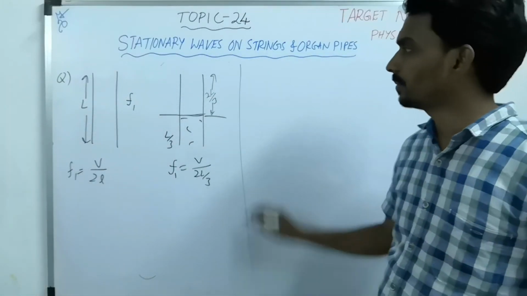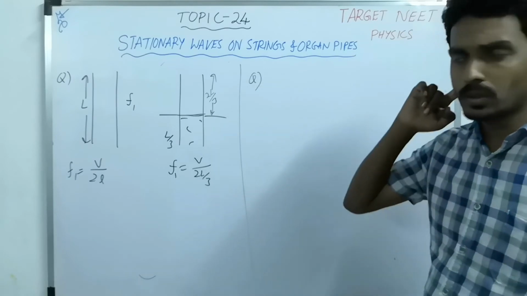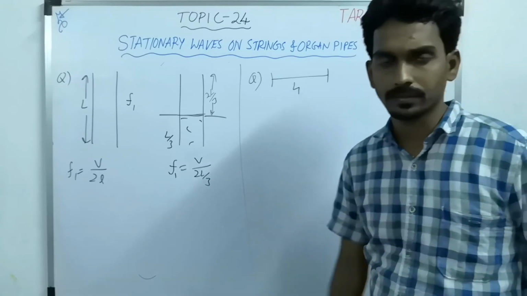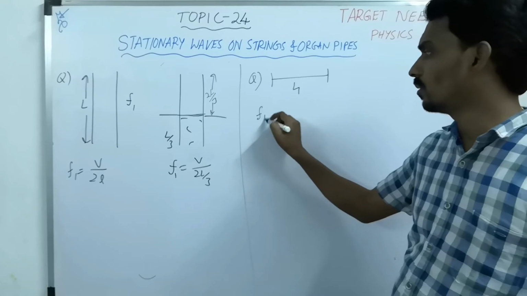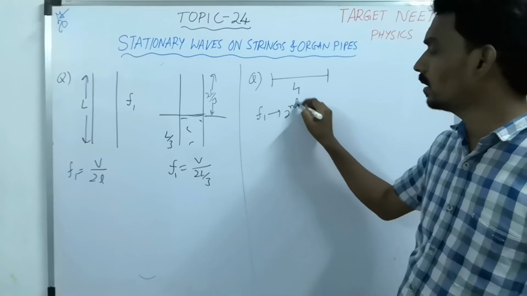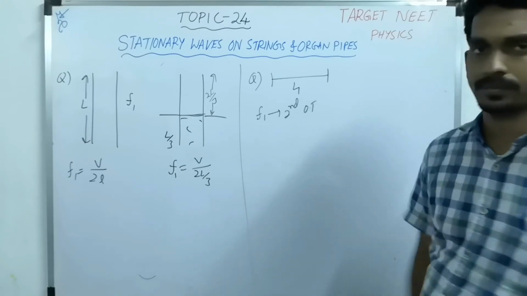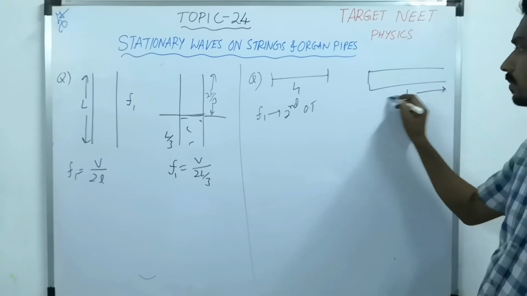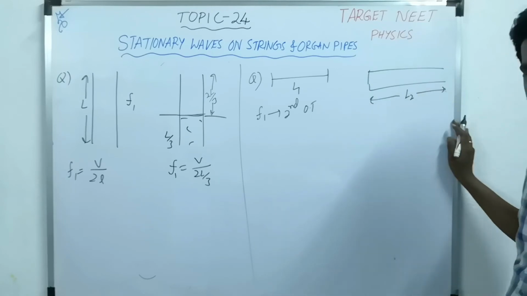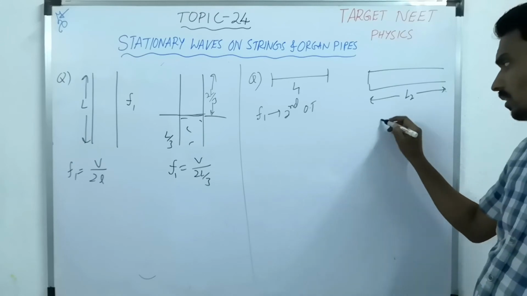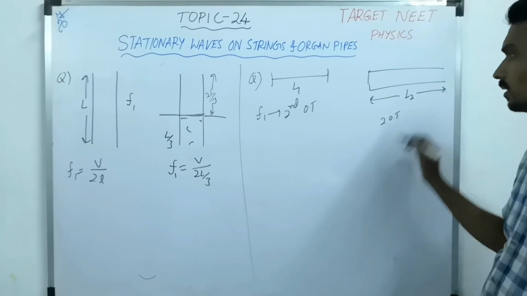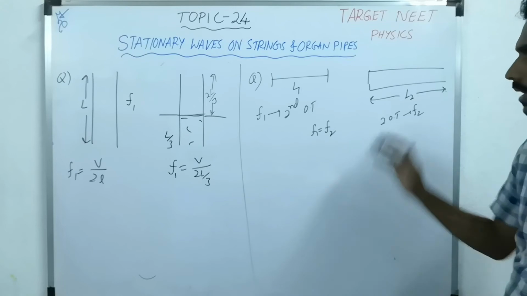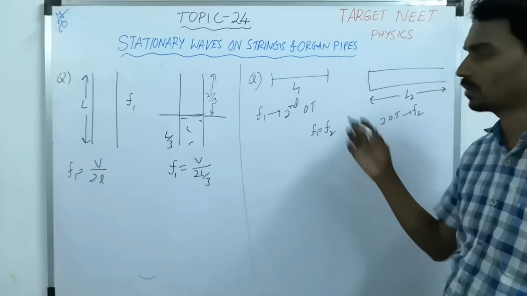Or in another way, you can take a string of length L1 fixed at both ends. Now F1 is the second overtone. You take another closed pipe of length L2, and there the same second overtone gives frequency F2. If F1 equals F2, then find the relation between L1 and L2. They can ask one such question.